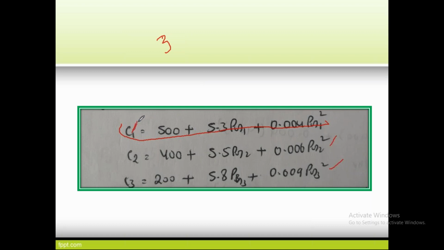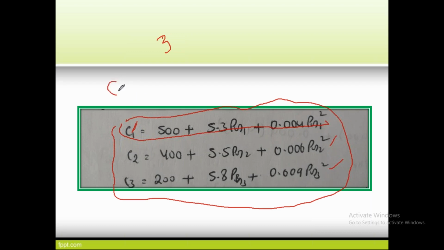C1 is the cost of the unit 1 plant, C2 is the cost of unit 2, and C3 is the cost of unit 3. This is called the cost equation. The general form is Ci equals alpha i plus beta i PGi plus gamma i PGi whole square. This is the incremental cost equation.